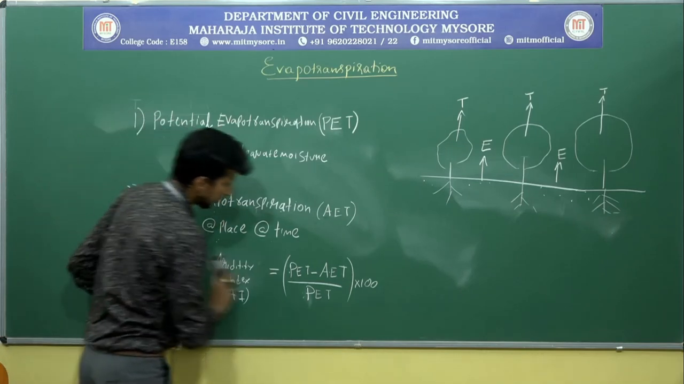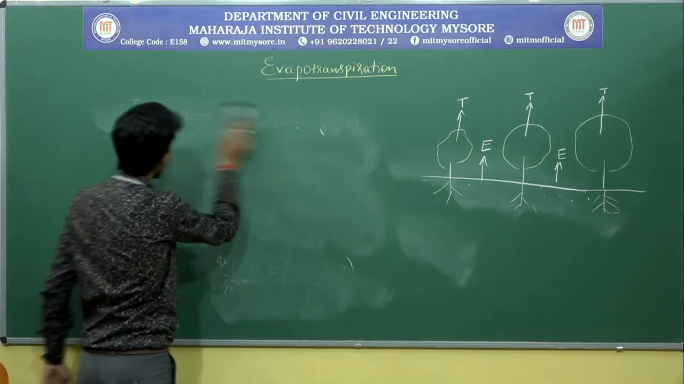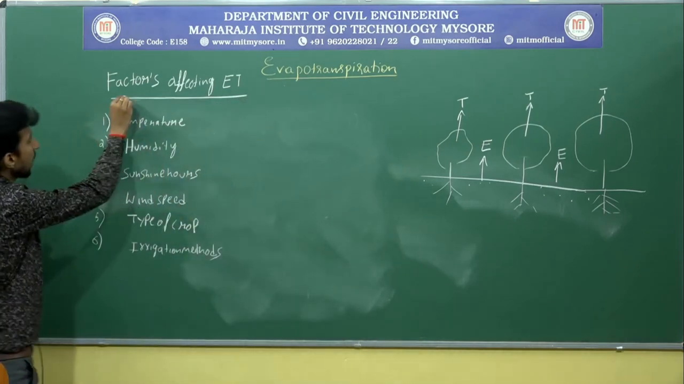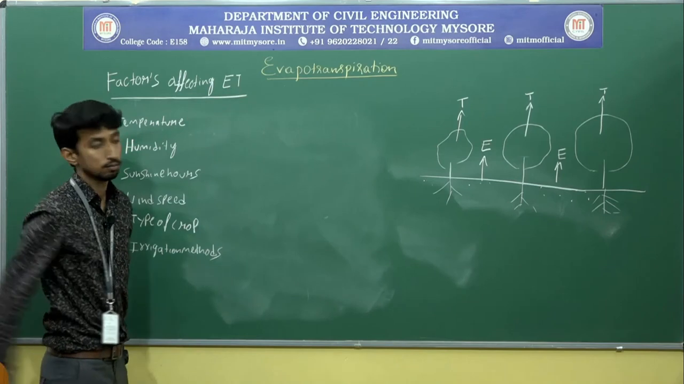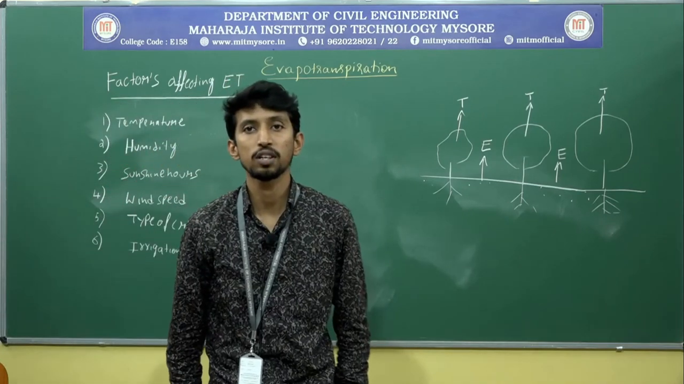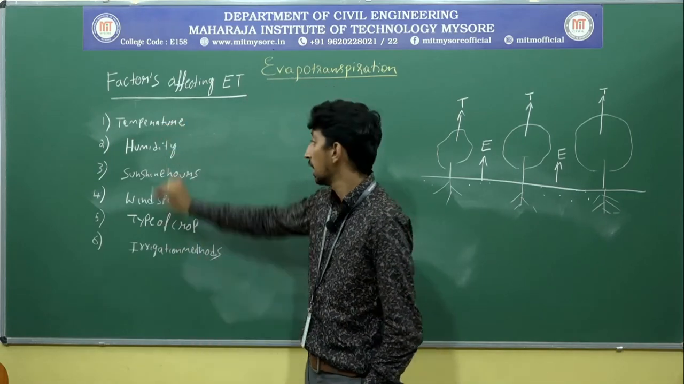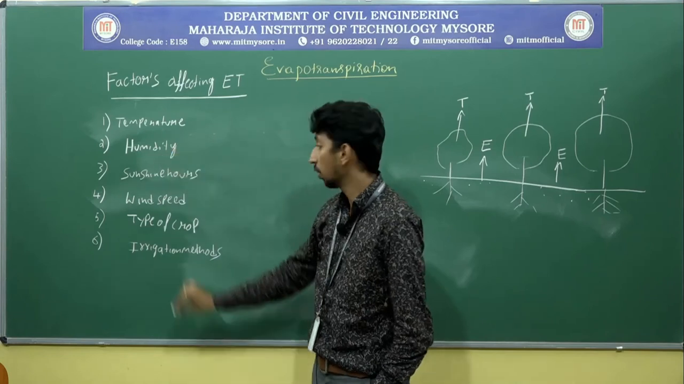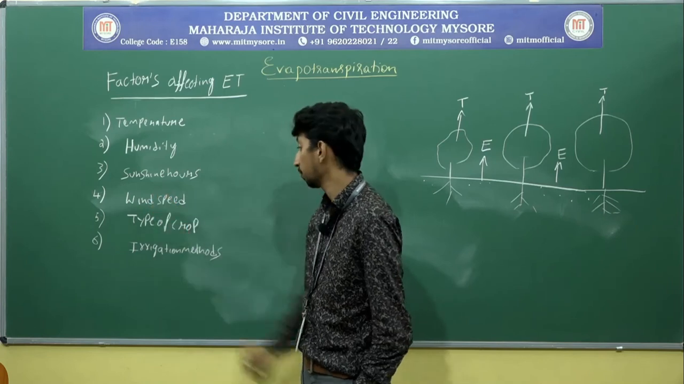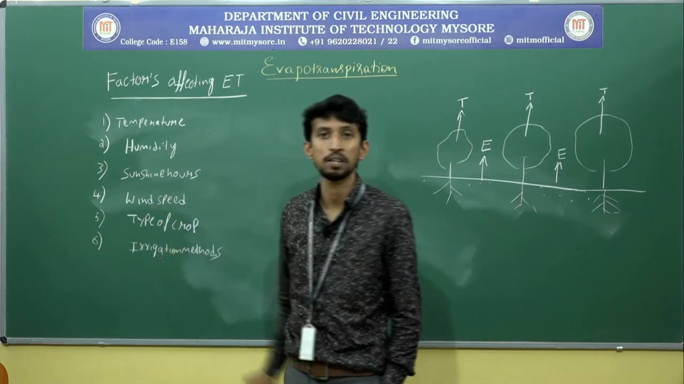Now let us discuss the next topic, factors affecting evapotranspiration. What are the different factors that affect evapotranspiration? One is temperature, the second is humidity, the third is sunshine hours, the fourth is wind speed, the fifth is type of crop, and the sixth is irrigation method.